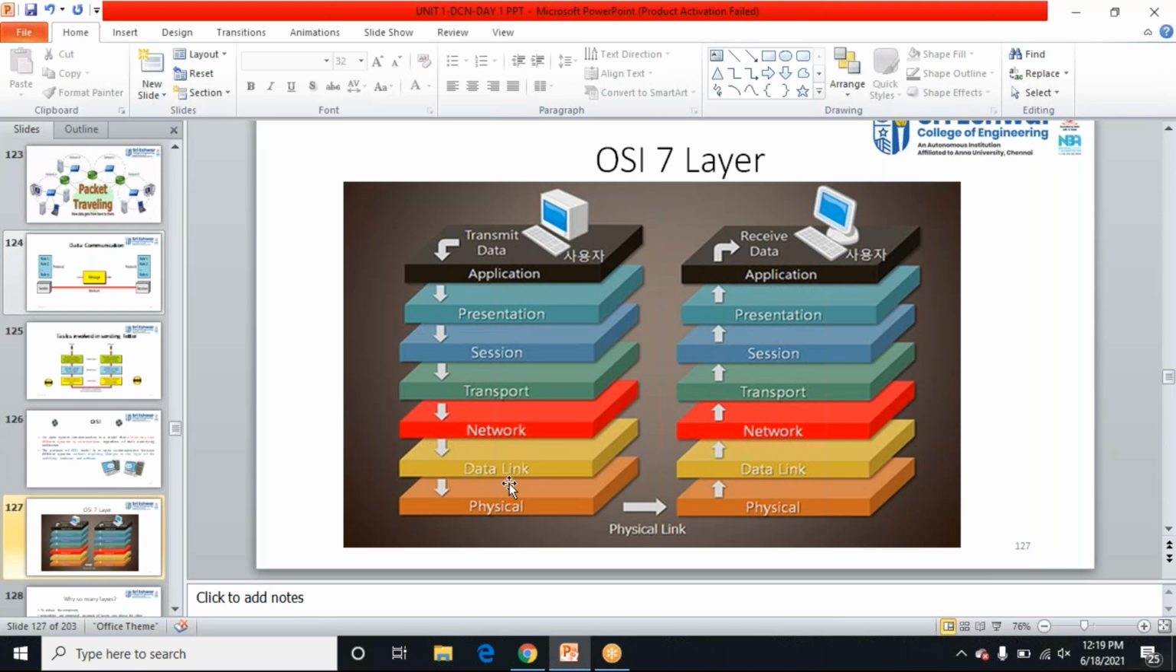See, we are seeing the OSI 7 layers. There is a mnemonic for remembering this, that is, all people seems to need data processing. Just you can remember this.